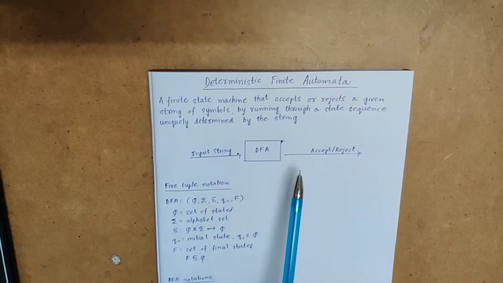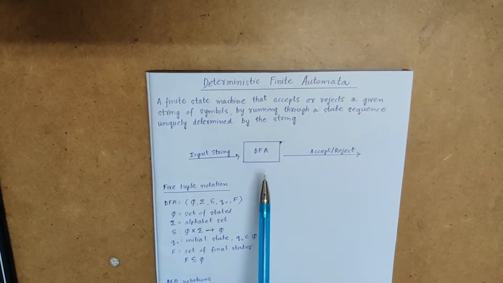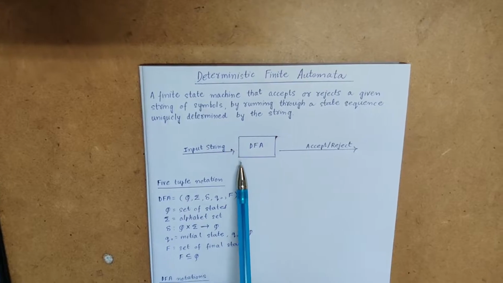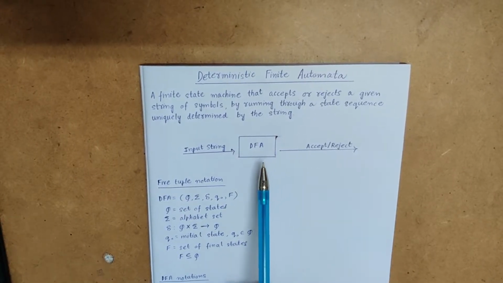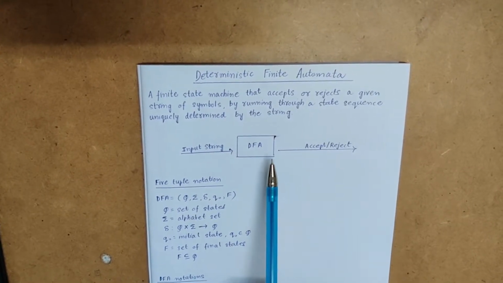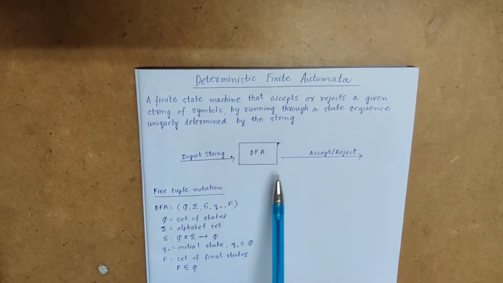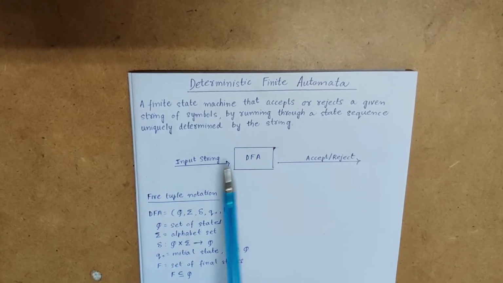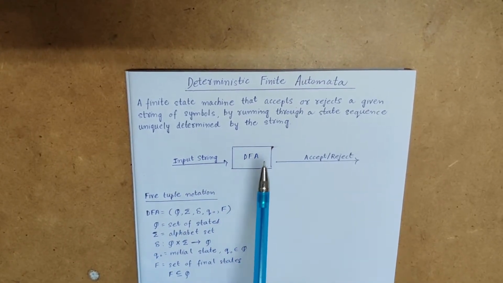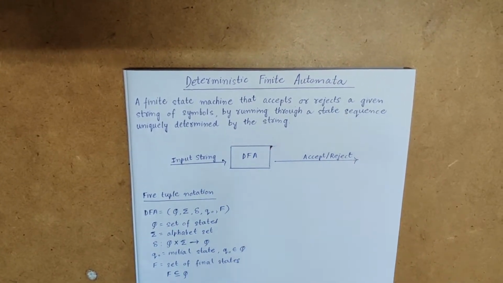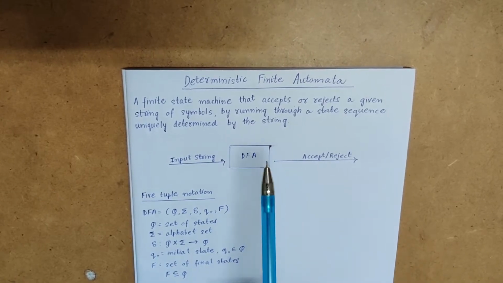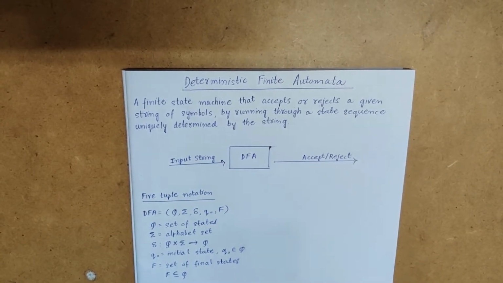So we have many conditions that we can specify while creating a DFA. According to the condition we want to satisfy, we'll draw the DFA, and the string will be passed to the DFA, and that DFA will either accept or reject the string based on the logic according to which we had drawn it.